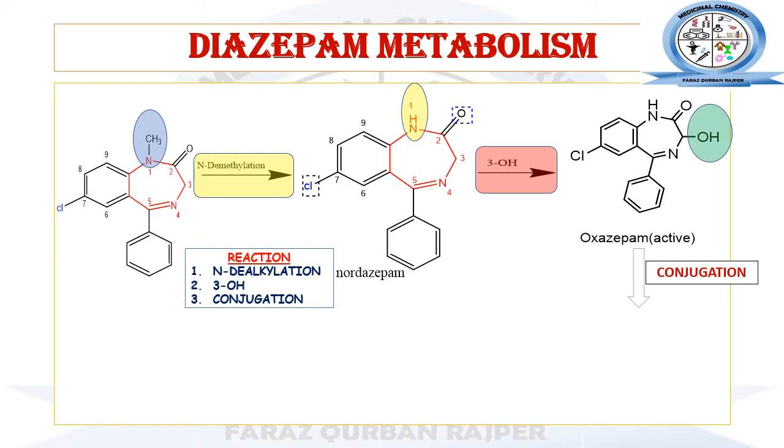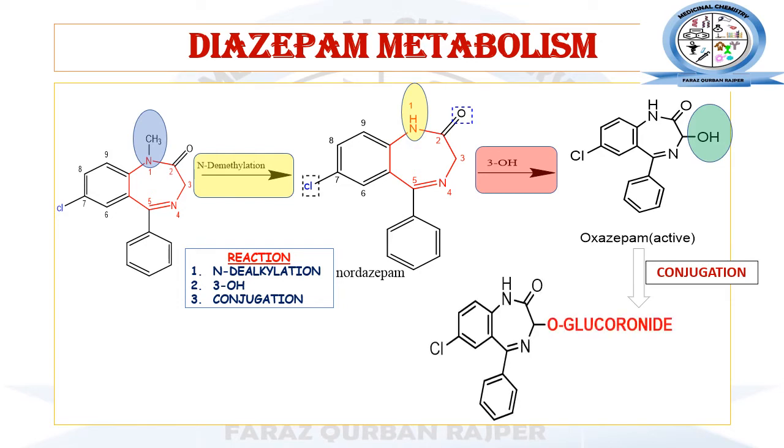So at this 3-hydroxyl group position, the conjugation reaction will occur with glucuronic acid, and the 3-O-glucuronide of oxazepam will be formed. So this will be the chemical structure for oxazepam, and at this third position hydroxyl, the glucuronide conjugate will be formed.